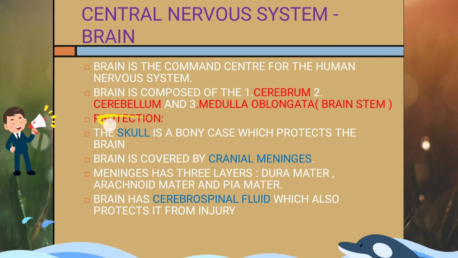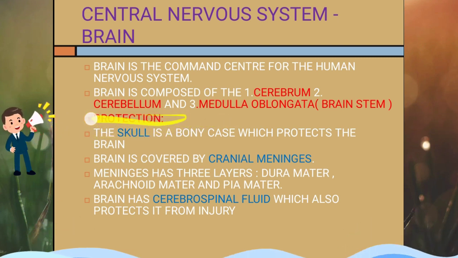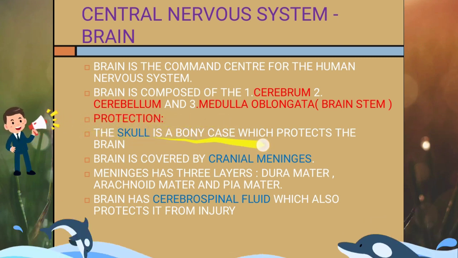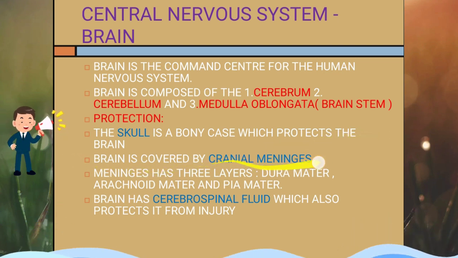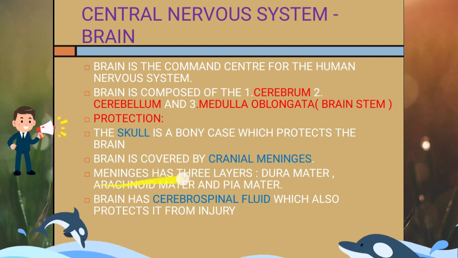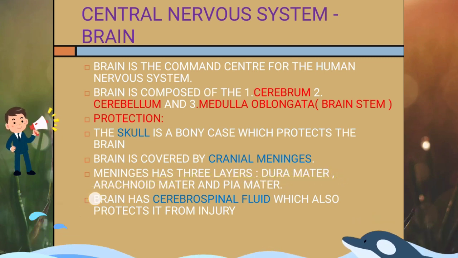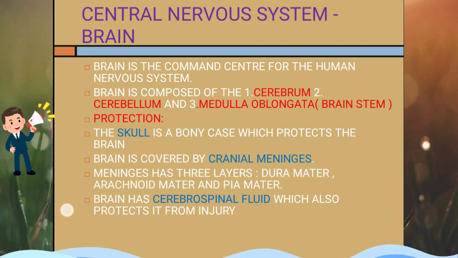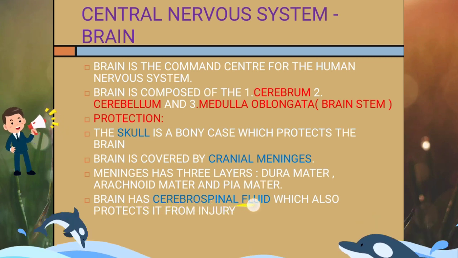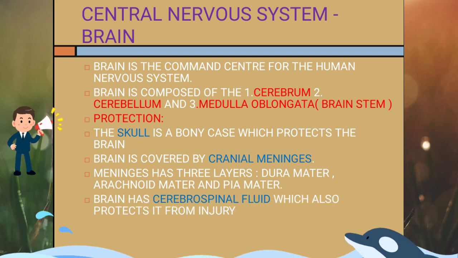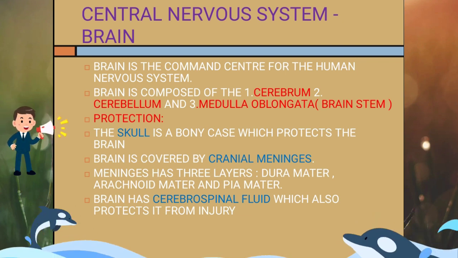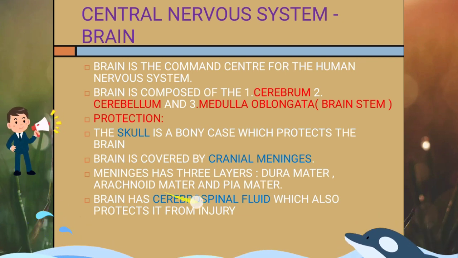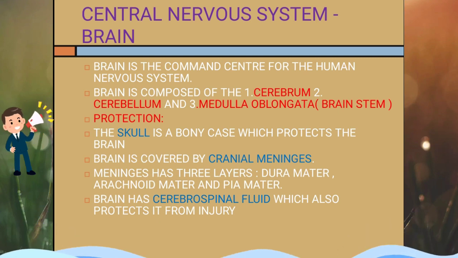First we will discuss protection of the brain. Skull is a bony case which protects the brain. Along with that, brain is covered by cranial meninges. Meninges has three layers: dura mater, arachnoid mater and pia mater. Along with that, brain has cerebrospinal fluid which protects it from injury. So three main parts protect the brain: skull, cranial meninges and cerebrospinal fluid.